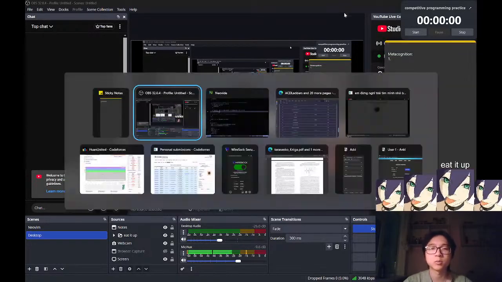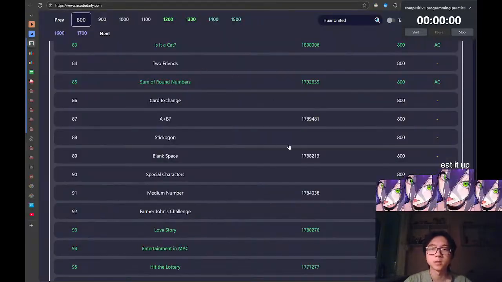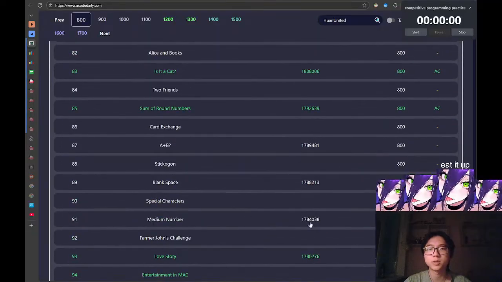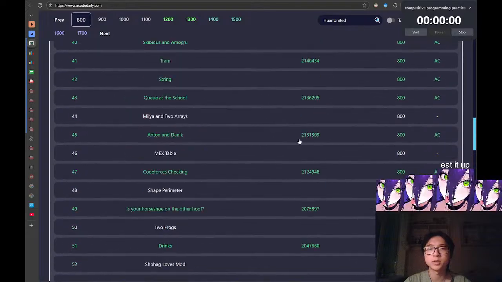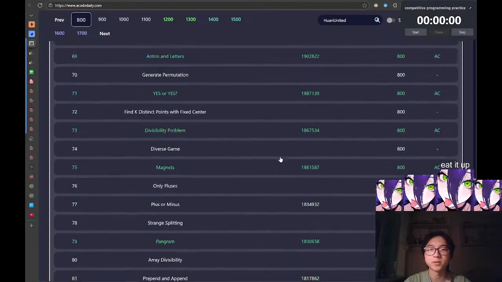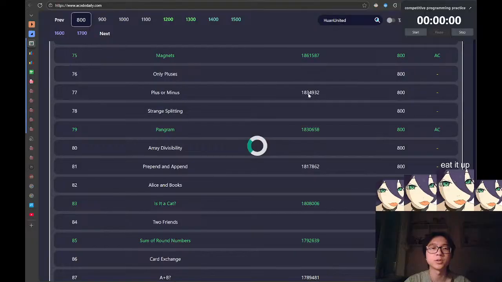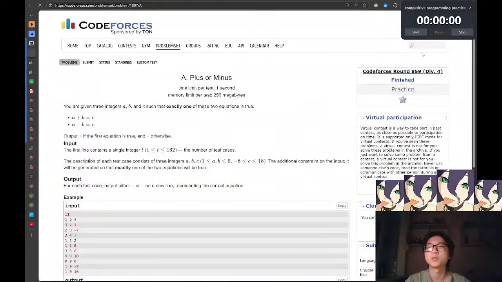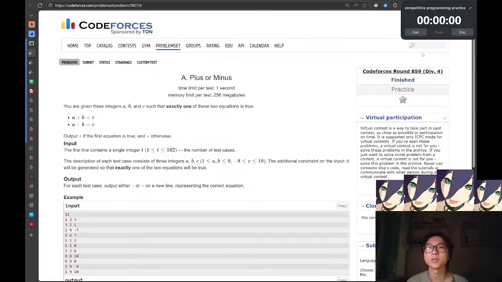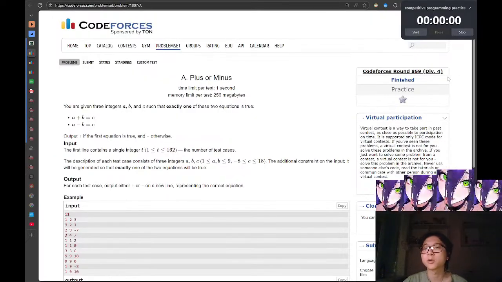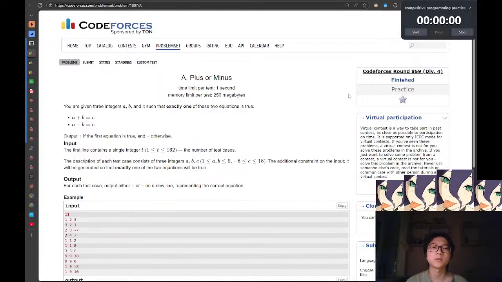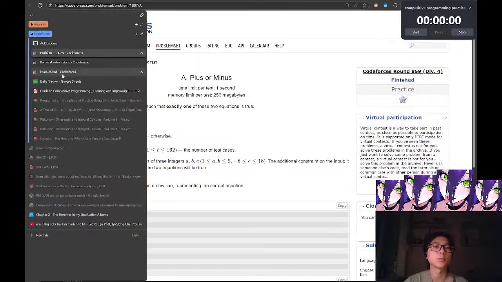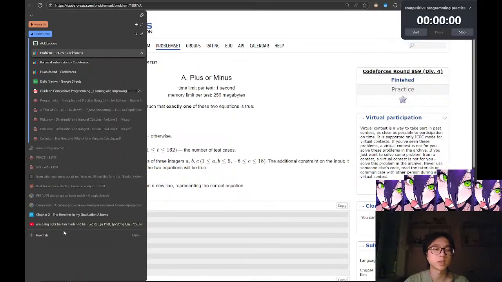So let's get started with our first problem. Let's start with the easiest one here. These numbered problems are the easiest ones. The non-numbered problems here are the harder ones, usually from Div 2s. So you gotta be careful and know which problems you're tackling and why. Usually these are older Codeforces problems where the difficulty isn't that high, and the newer problems have much higher difficulty.